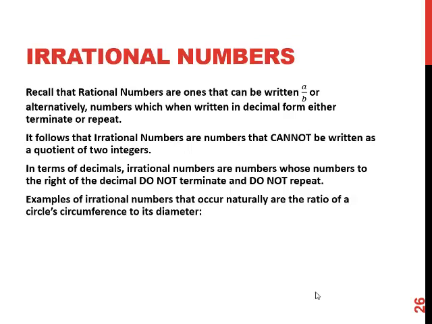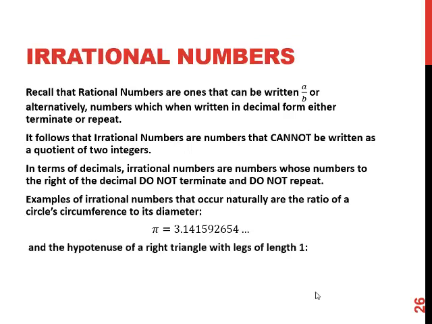Some of the examples of irrational numbers that occur in nature, I mean, believe me, we didn't want to make these up. These are natural. The ratio of a circle's circumference to its diameter, pi. 3.14159. These numbers go on forever and ever and never repeat. Another one is the hypotenuse of a right triangle with legs of length 1. Square root of 2. 1.414, and again it keeps going on forever and never repeats.